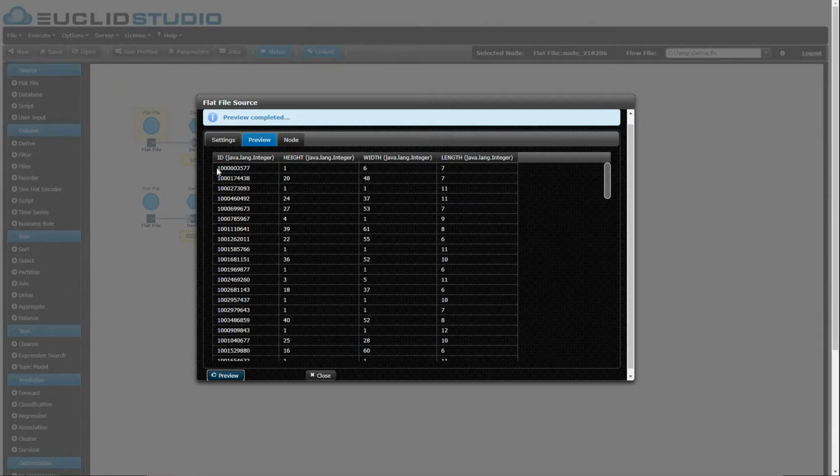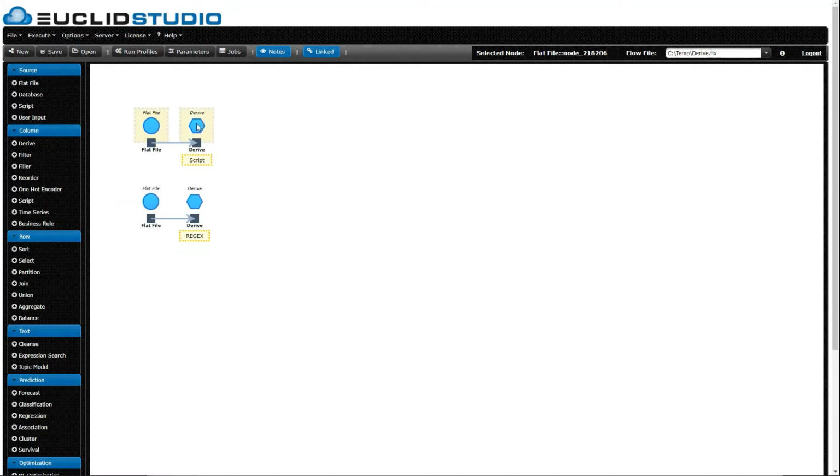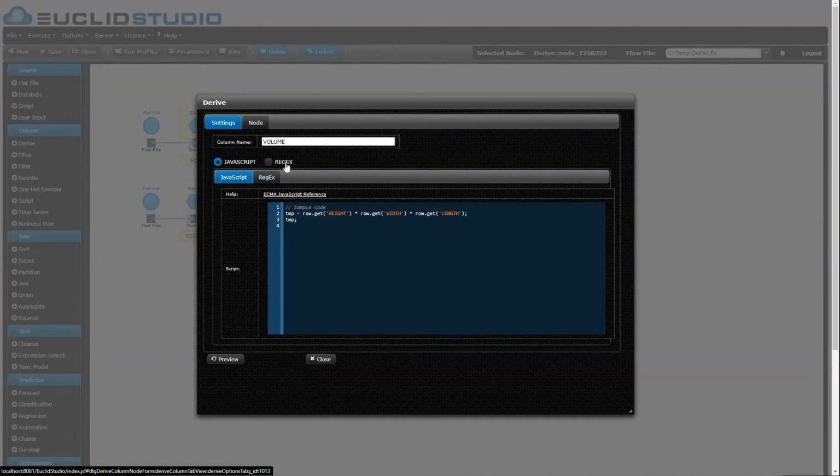Here you can see that we have some items that each have a height, a width, and a length. So let's say we were planning the storage of these items and it was important for us to know the volume. So we can use the Derive node to generate a new volume column that will be a product of these existing three. So let's jump into the Derive node and see how that's done.